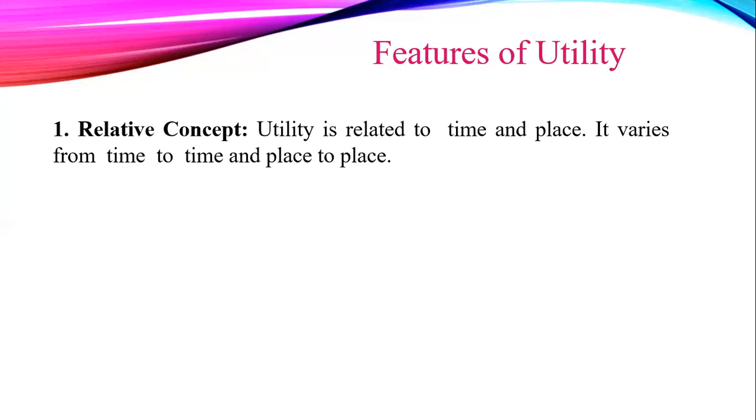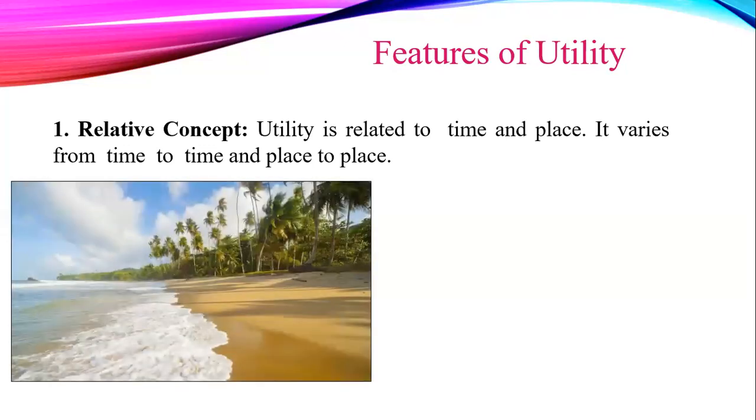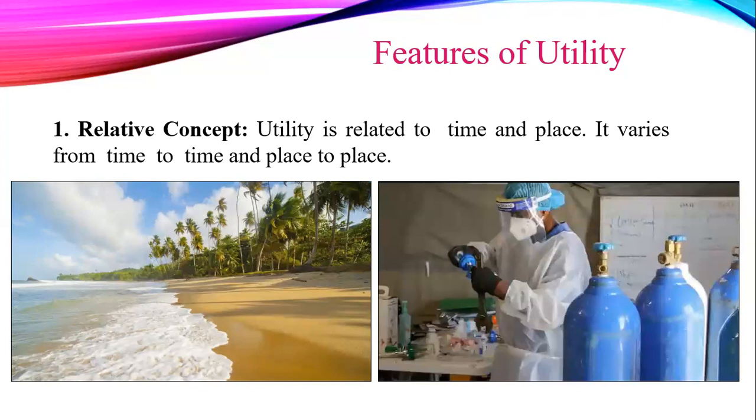For example, umbrellas have more utility during the rainy season as compared to the summer season. Woolen clothes have greater utility in cooler places like Kashmir than in warmer places like Mumbai. See the picture. The first picture shows that sand has greater utility at a construction site than at the seashore. The second picture shows that the utility of an oxygen cylinder increased to a great extent in the COVID-19 pandemic situation.